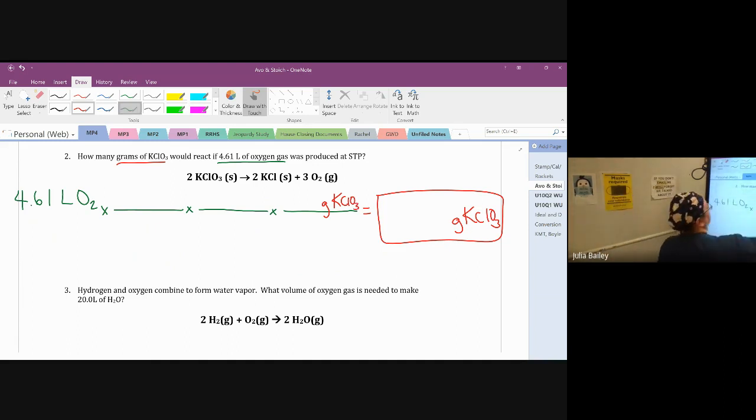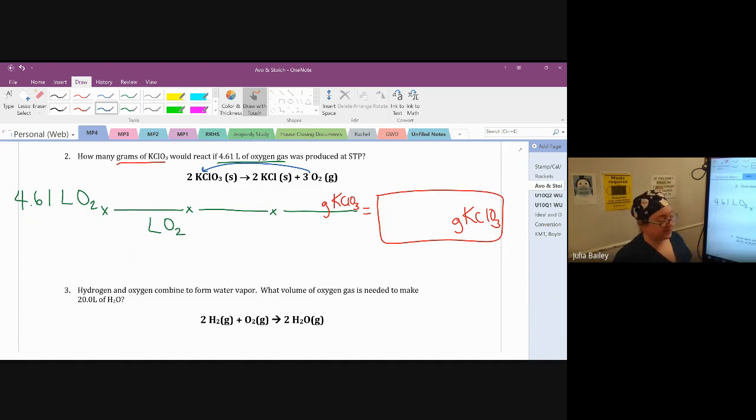And I know that what goes up must come down, so I can convert away the liters and liters of oxygen. If I'm changing chemicals, the only way to do that is with a bridge going from the oxygen into the unknown KClO3. It can be a mole bridge or it can be a liter bridge, but it cannot be a gram bridge. So I'm going to have to put that here. You could use it as a liter bridge here, but then you'd still have to have a third fraction to convert moles and grams anyway. So that's going to be the messier way to do it.